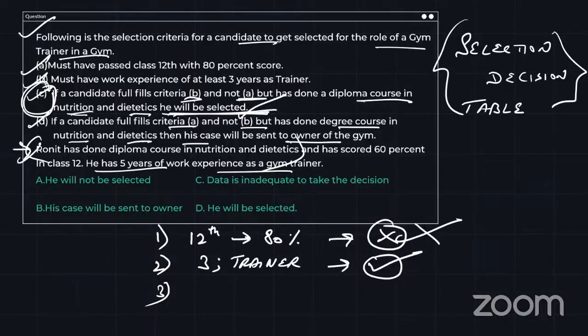So I will go to C, where he is not following A and following B, and he has done the diploma course in nutrition and dietetics, which Ronit has already done. So that's why my answer should be he must be selected. That is option number D. He will be selected. And I have seen the comments. Many of you have given the answer as option D, he will be selected.